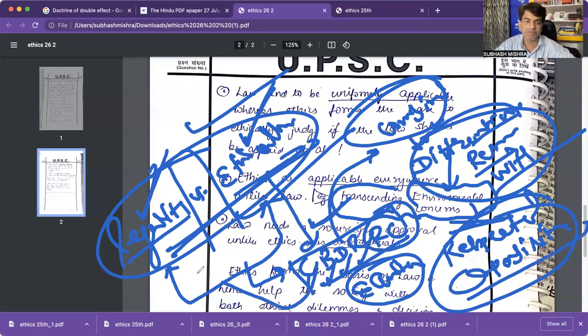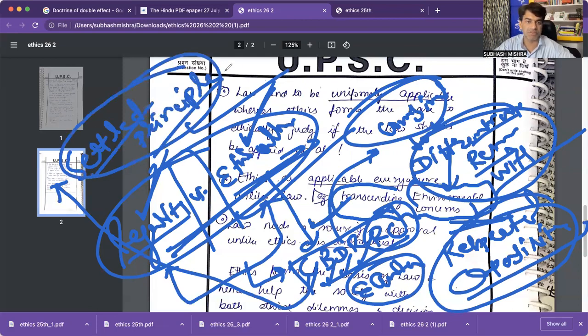This is the settled principle now that developing countries must develop, even if the pollution is happening through coal burning or anything. But the equity principle says that if the developed country is already developed, because they